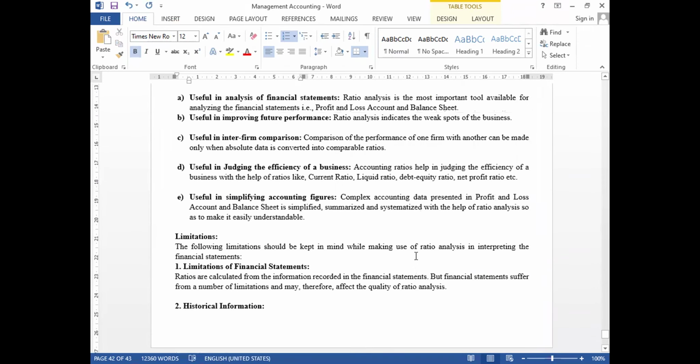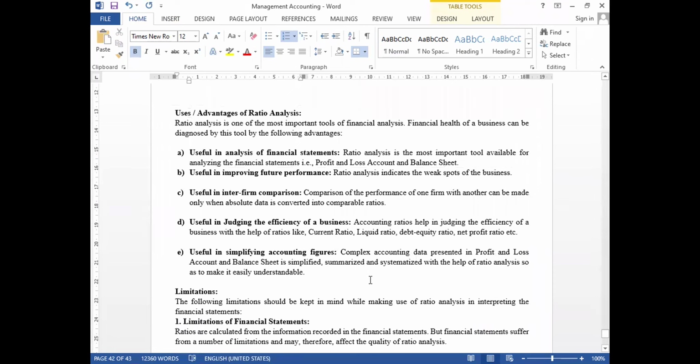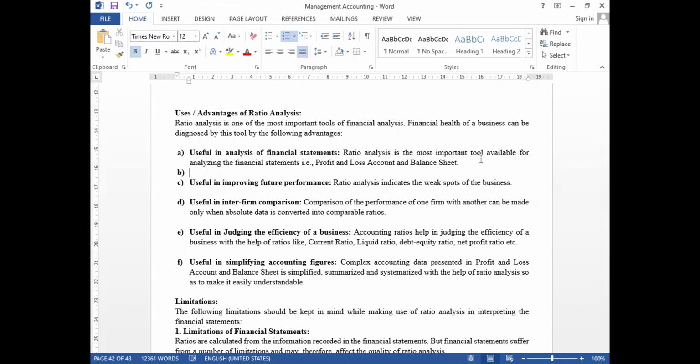Now let us see the advantages. As we have discussed, it helps us to know the financial statements. We can analyze the financial statements with the help of data provided by the particular companies. Next, we can improve performance in future by comparing the past data provided by the companies. That is the second advantage.